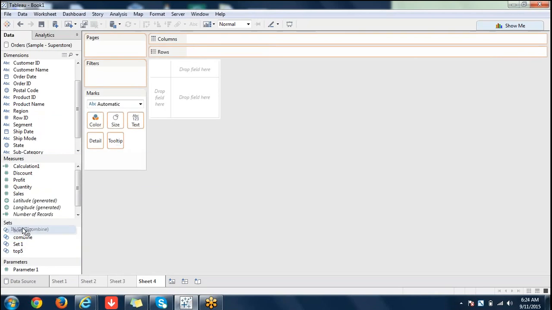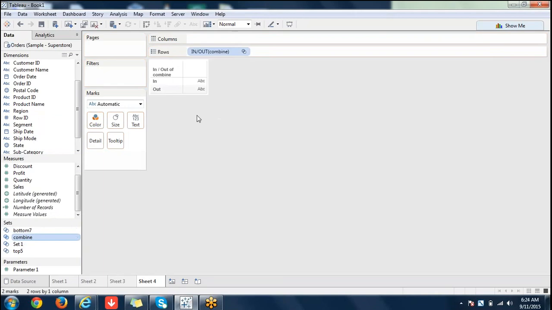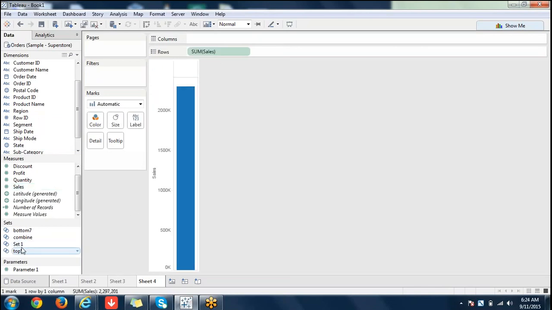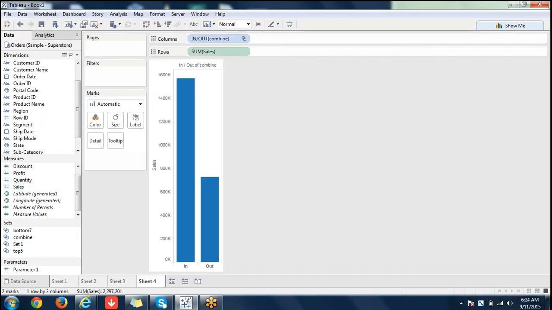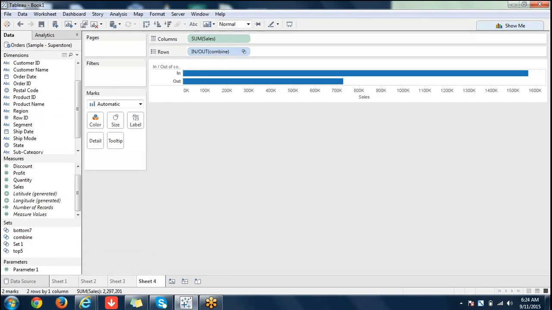We didn't do it on sales or such things. Now you are seeing in and out, right? If you want to pull sales and see a comparison like this, you can do that. First you pull in sales, then you say combine chart. You can clearly compare things like this.